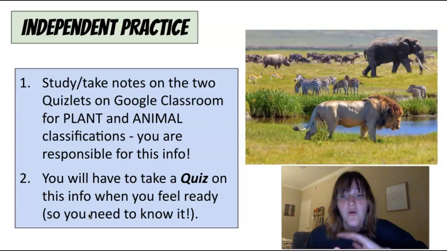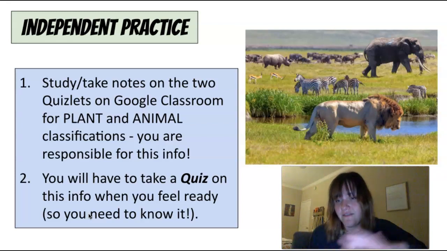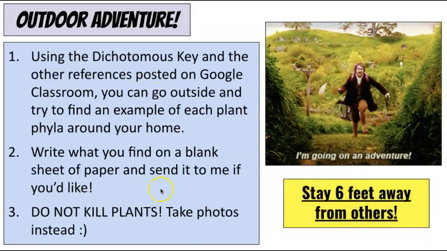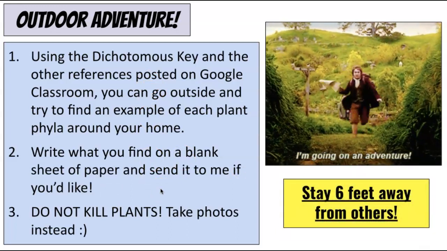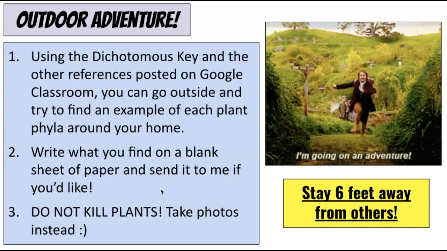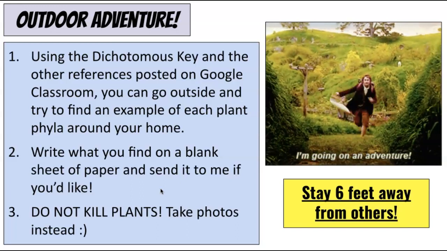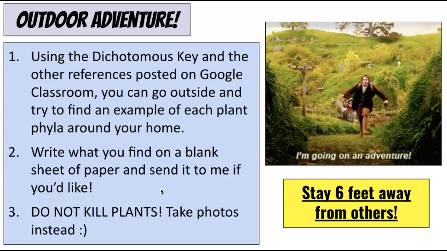If you are feeling a little antsy and you want to get outside, because you can still go outside, I have another activity that you guys are welcome to do, and I'd love to see you do it, but I'm not requiring it because I don't know everyone's situation. I don't know if everyone has the ability to go outside at the moment, but if you can get yourself outside, you can do this for fun. Use the dichotomous key and the other references that I've posted on Google Classroom, and you can go outside, and I want you to try to find an example of each of the 4 plant phylas around your home. And you can just write about what you find on a blank sheet of paper, and you can send it to me if you'd like. I'd love to see it. But please, please don't kill plants. Take photos of the plants and send them to me instead.